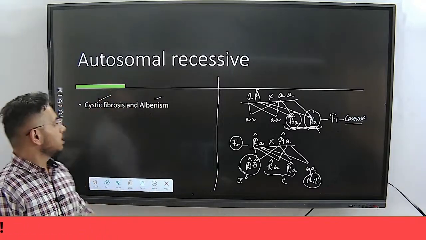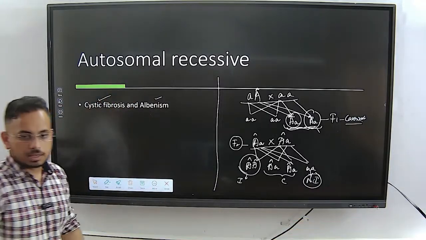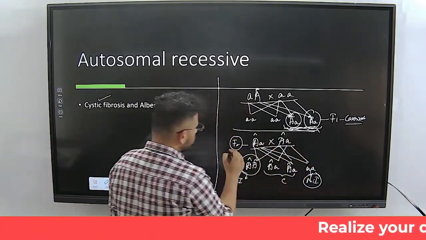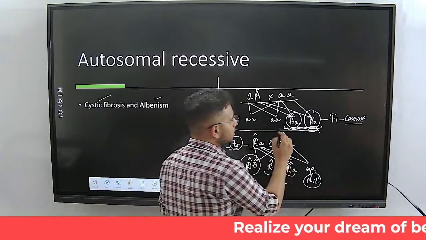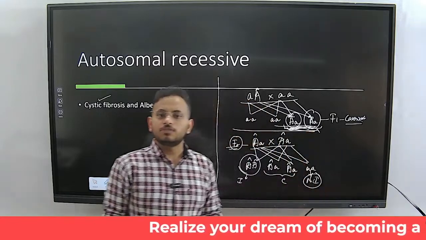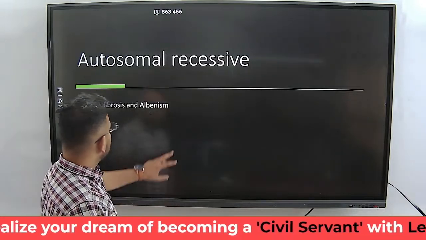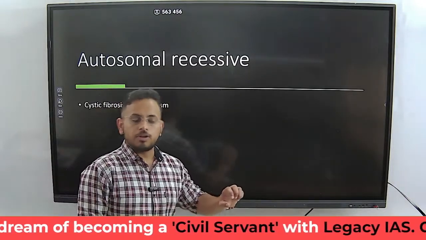So if there's a question that you're trying to answer with respect to the autosomal recessive characteristic, that is cystic fibrosis and albinism, one thing that you should know is that you can't stop your answer here. You will have to talk about the F2 because here we are talking about a carrier gene. I hope you have understood the autosomal dominant and the autosomal recessive.